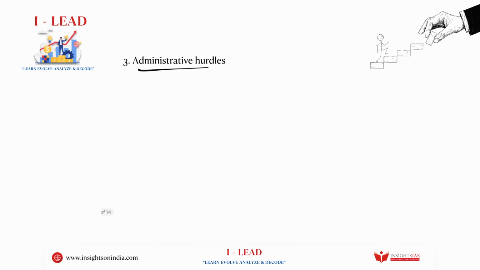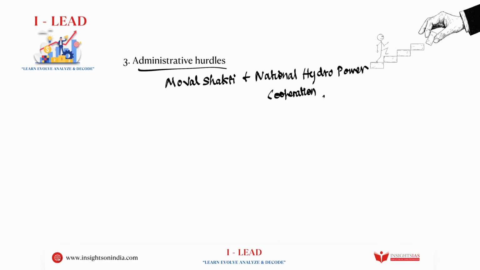The third one is the administrative hurdles. There is the Ministry of Jal Shakti, which usually looks into such kind of concerns, along with the National Hydro Power Corporation. Now, they have yet to conduct the essential field investigations, stalling the project.